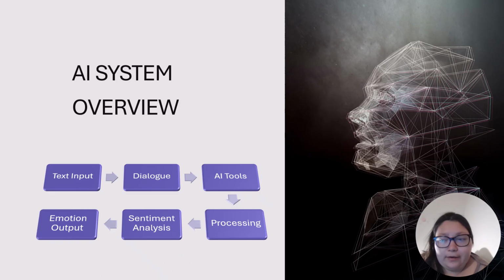AI System Overview. My AI system worked by taking dialogue as input, processing it through multiple AI tools, and then outputting an emotional analysis. Each tool contributed a different perspective, which improved the overall accuracy of results during my findings.